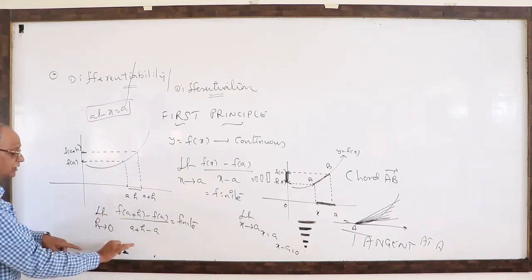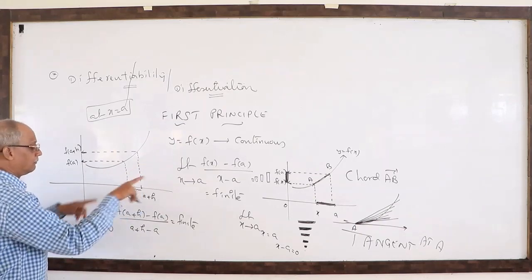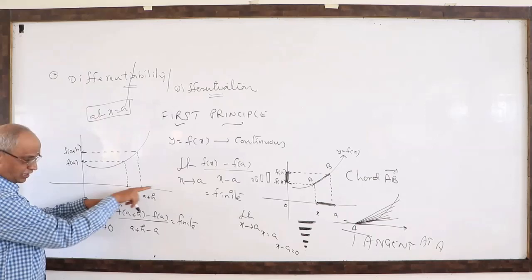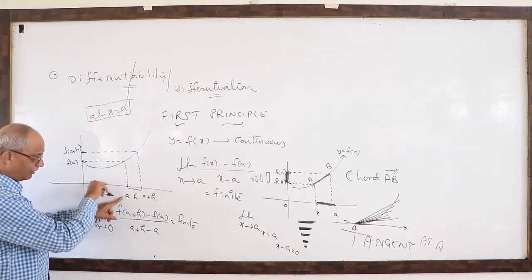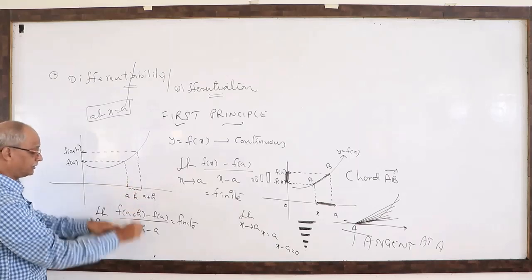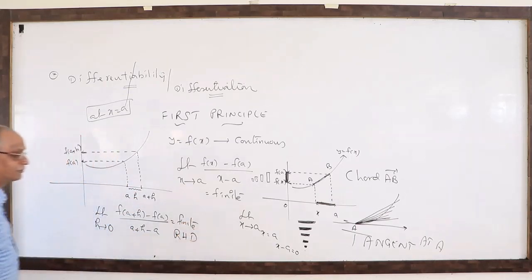If this limit exists, then we say f(x) has a derivative with direction. What is this direction? Right hand side only I am going, not left hand side. We go right hand side. In this case, if this derivative exists, it is called the right hand derivative, RHD.